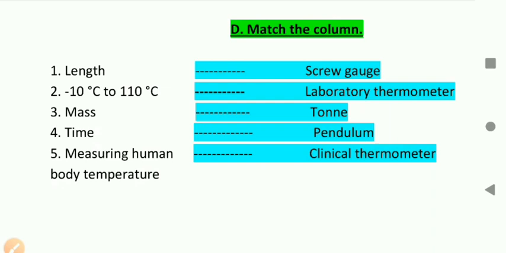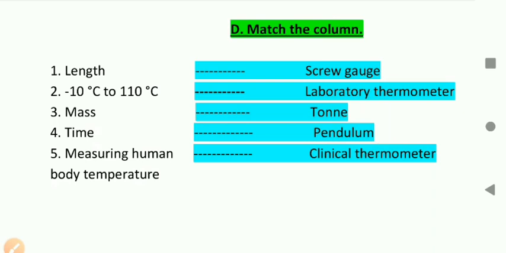Question number first, length. Answer will be screw gauge. Second, minus 10 degrees Celsius to 110 degrees Celsius. This is laboratory thermometer. Third, mass. Ton is a unit of mass. Fourth, time. Pendulum. Fifth, measuring human body temperature by clinical thermometer.